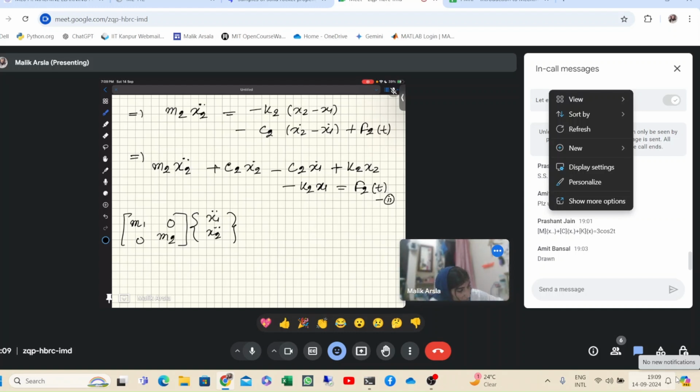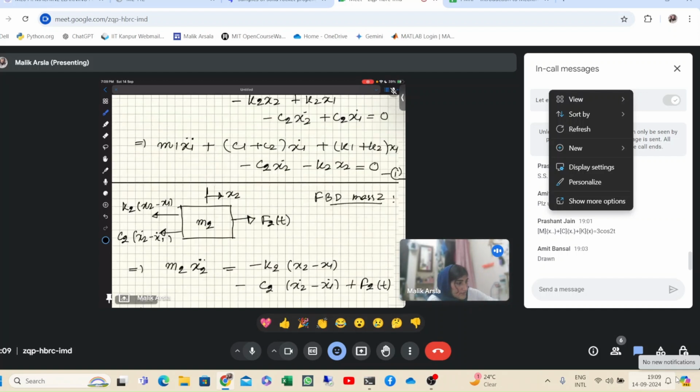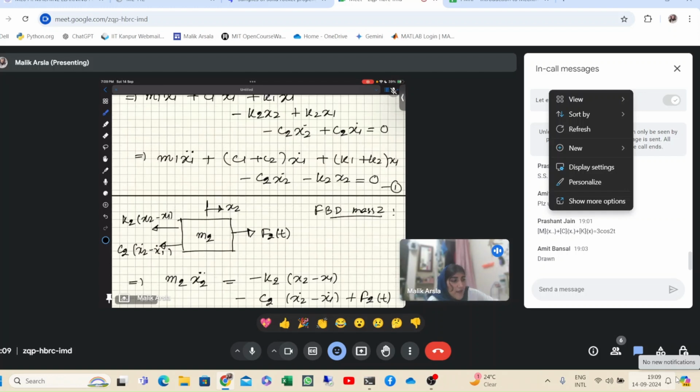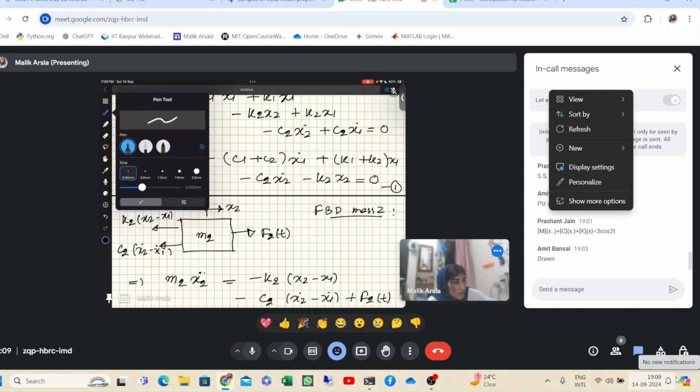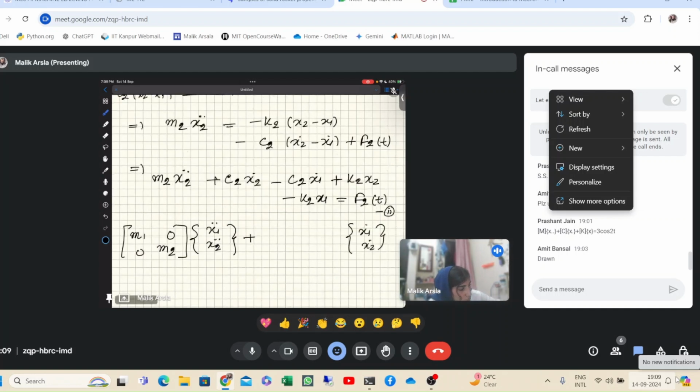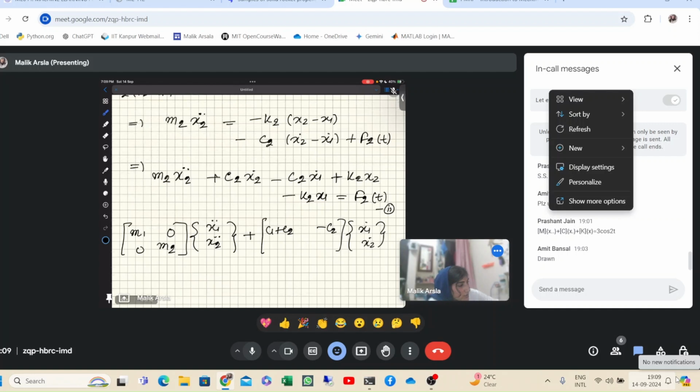After that, for the velocity terms, see clearly, in the first equation with x1 dot we have multiplied c1 plus c2, and with x2 dot we have multiplied minus c2, so it will go as it is. So it will be c1 plus c2 and minus c2. In the second equation with x1 dot we have minus c2 and with x2 dot we have c2.